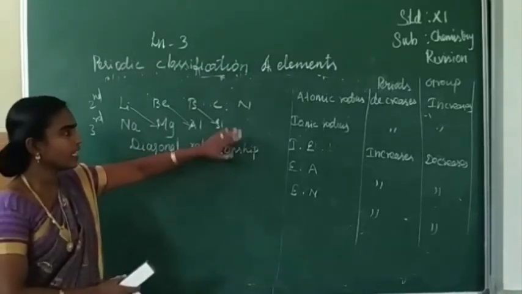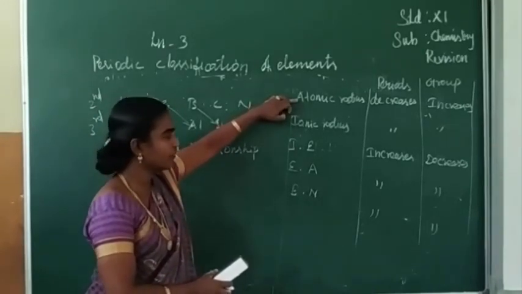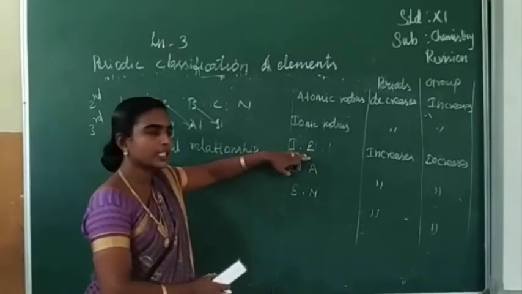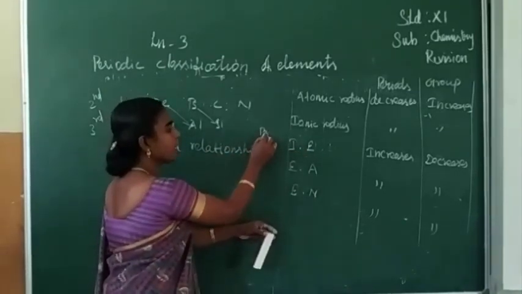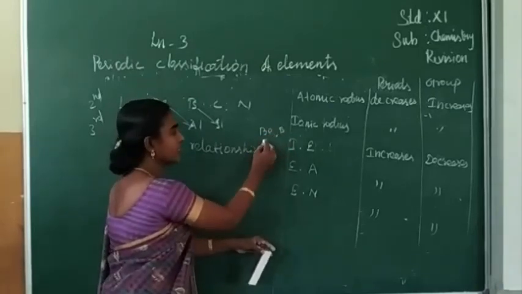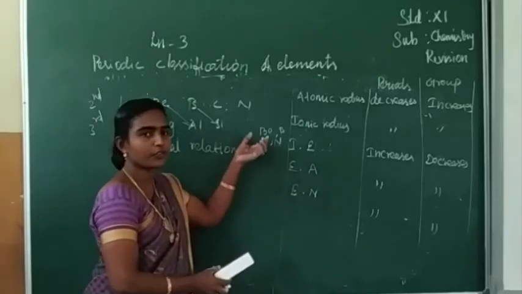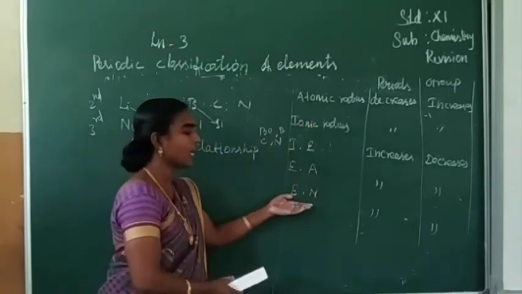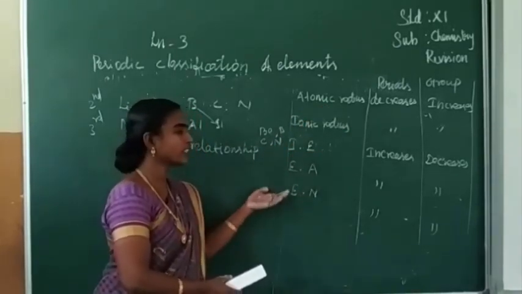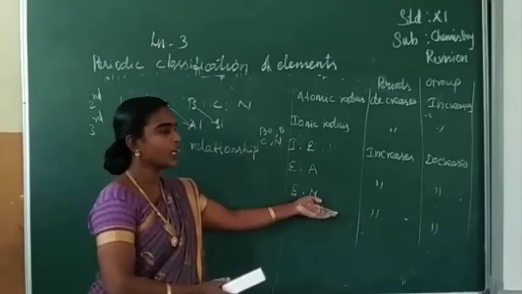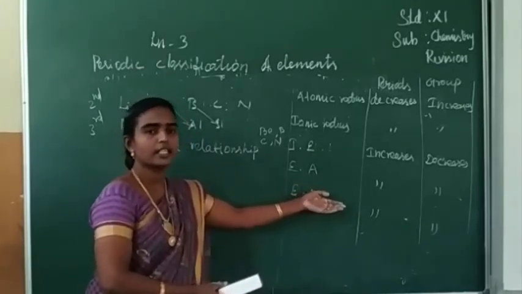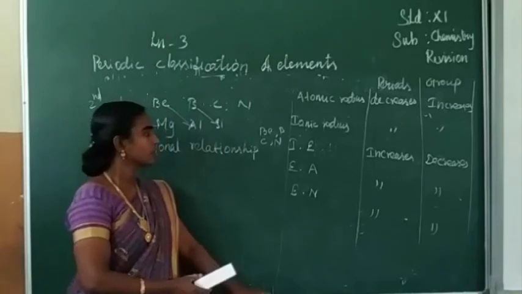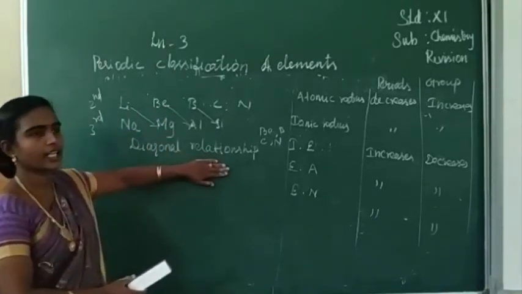So in the third lesson, we have seen atomic radius definition, ionic radius calculation by Pauling's method, ionization enthalpy, maybe comparison of two elements, beryllium, boron, which has high ionization energy, or carbon, nitrogen. Such types of questions we can expect. Electron affinity definition and variation in periods and groups, electronegativity. Before that we have seen 2 marks questions such as modern periodic law, Newland's law of octaves. Then what's the meaning of triads? So we have to concentrate on these questions also. The last, we have diagonal relationship.